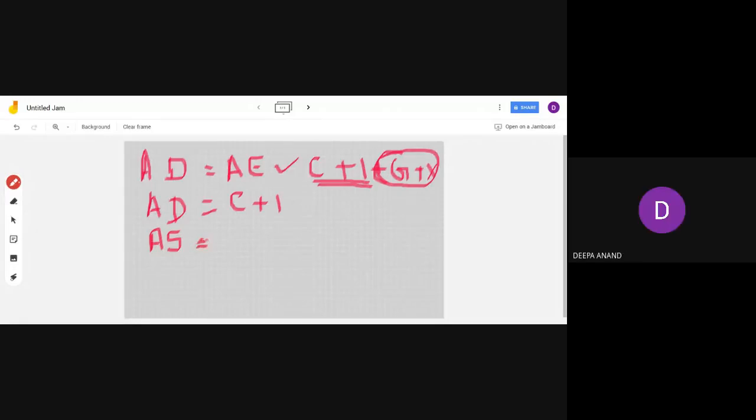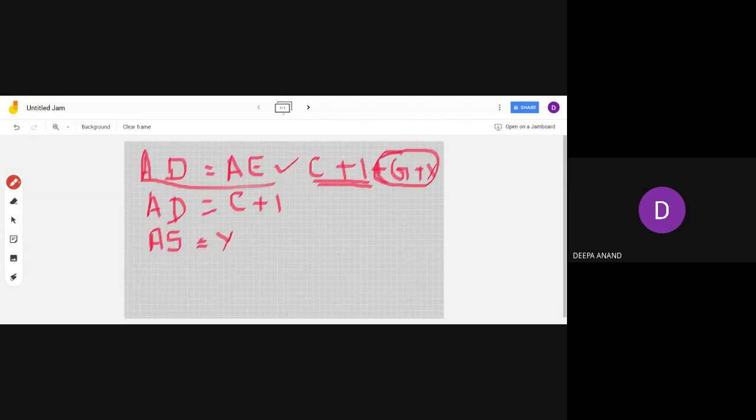Aggregate supply is equal to Y, national income. Very good. So aggregate demand is equal to aggregate expenditure and aggregate supply is equal to Y, that is national income. Why is it equal to national income?